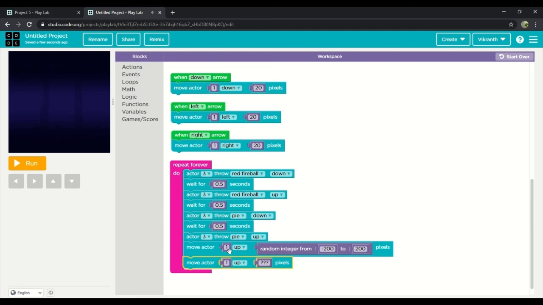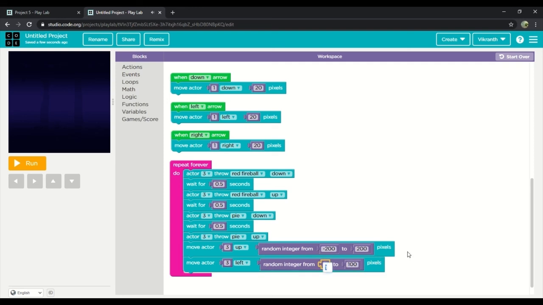We'll change the character as well, and this time we'll put left. Again we'll drag random integer and change it into minus 200 to 200.